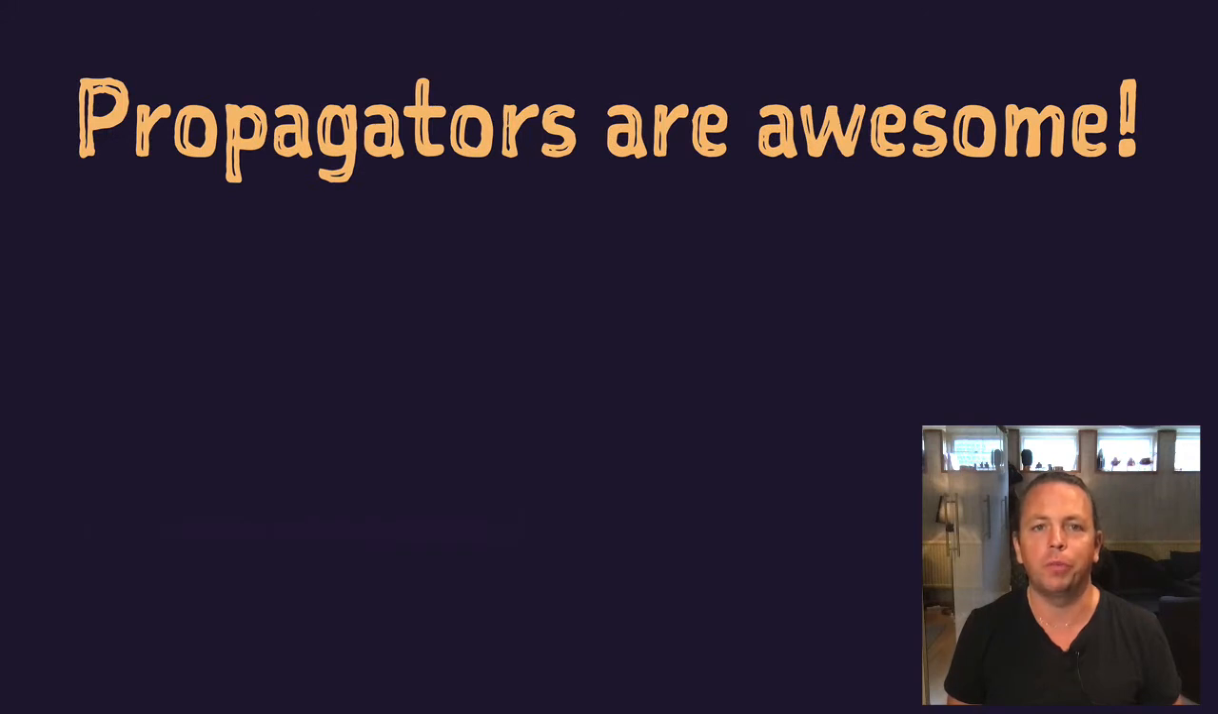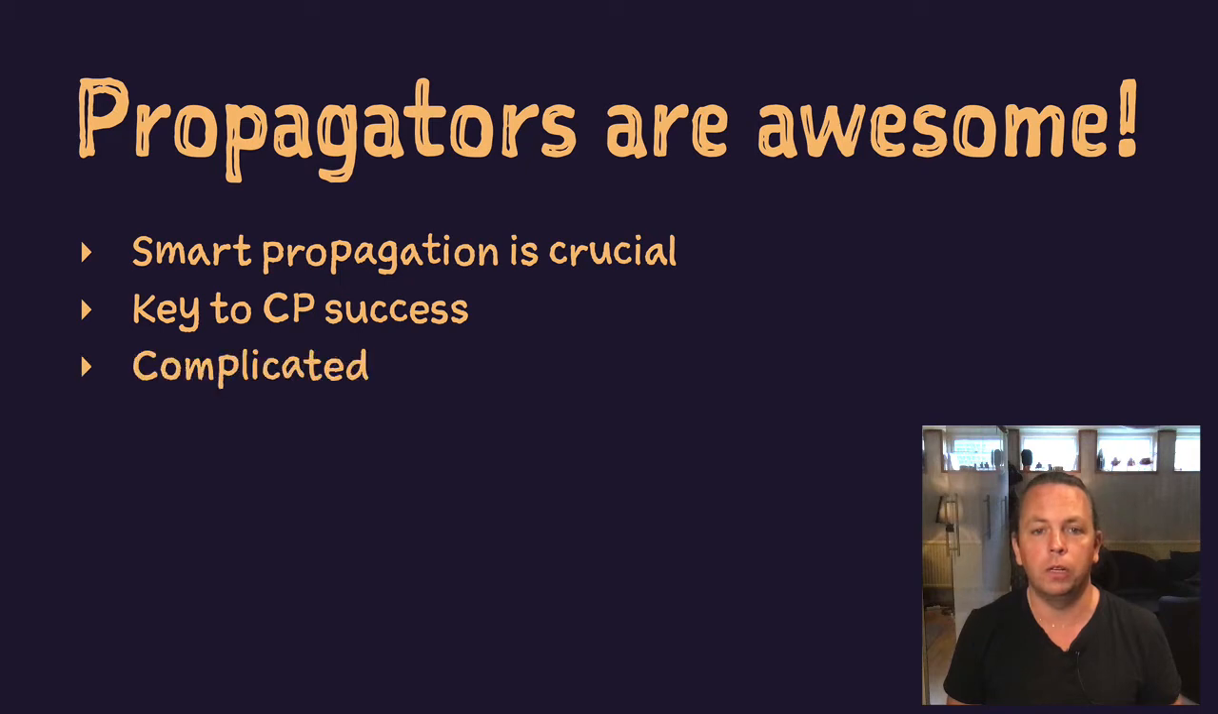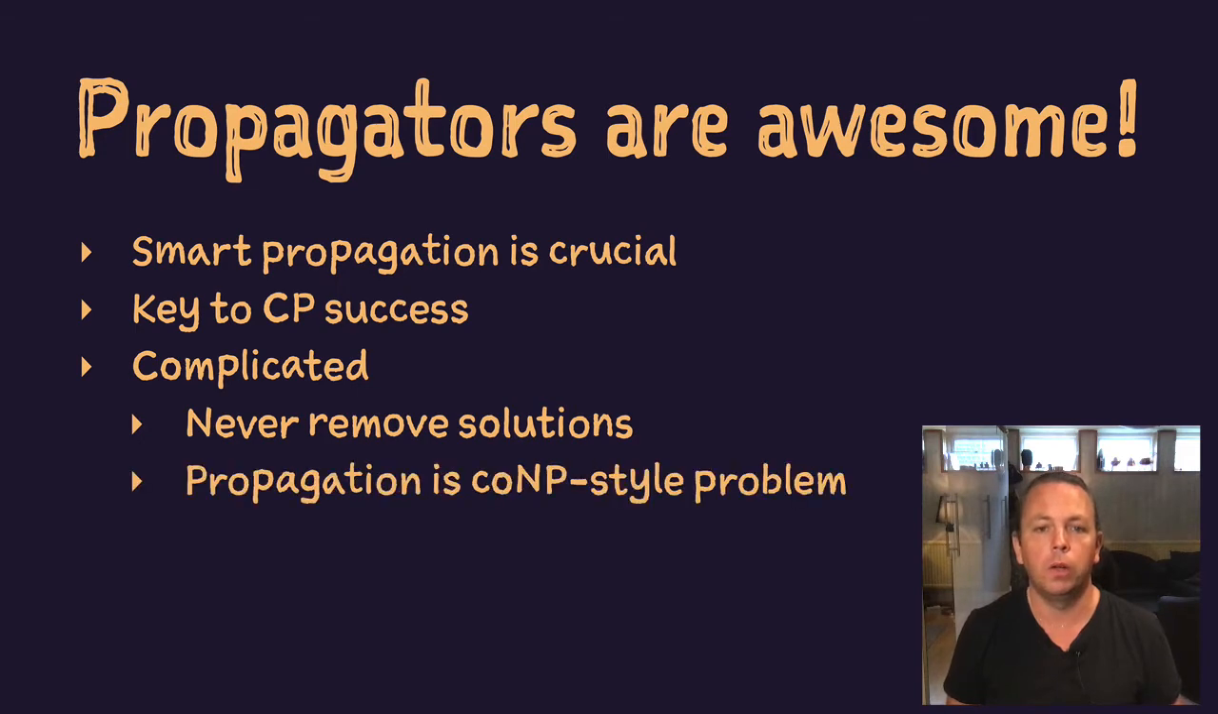Propagators are awesome. They really are. They enable us to combine many different algorithms using smart propagation, and they are a key to the success of constraint programming. Propagation is the bedrock that we build our solutions on. But designing propagators is hard. First of all, the algorithms must never remove a solution. Also, propagation is fundamentally a co-NP style problem. Propagation needs to prove that the literal is in no solution. Personally, I find co-NP to be more complicated to reason about.